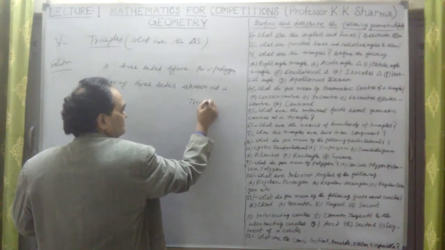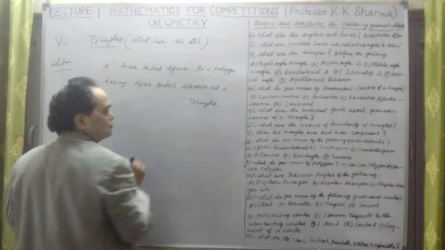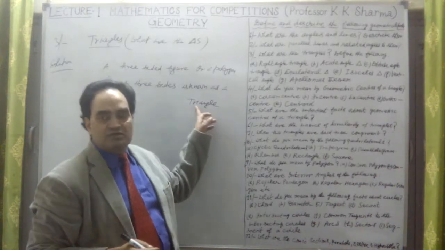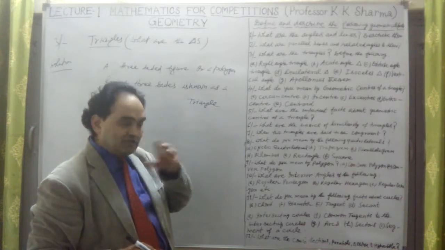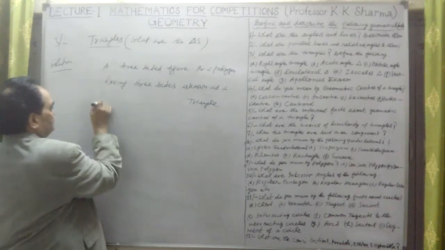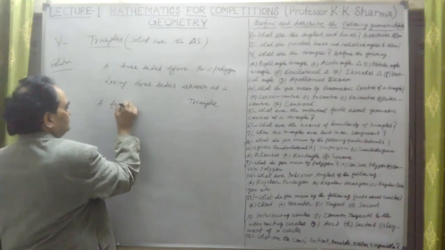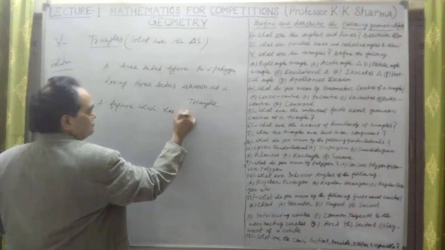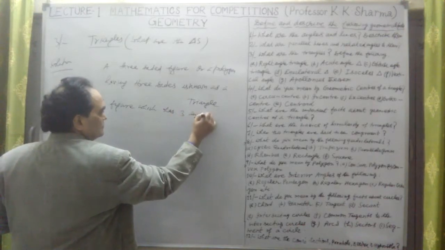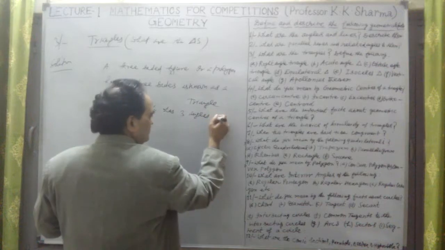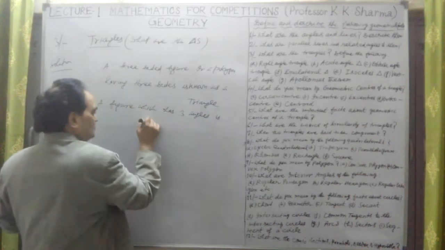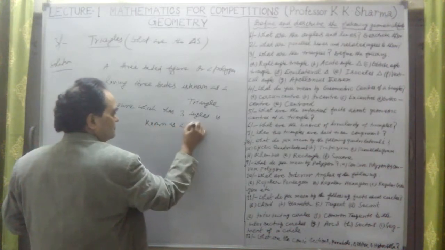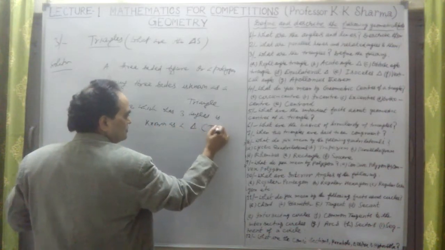Tri means 3, and angle means angle. So a figure which has 3 angles is known as a triangle.